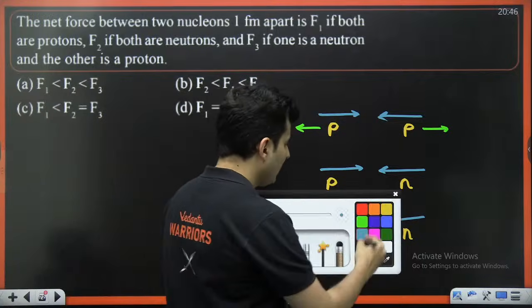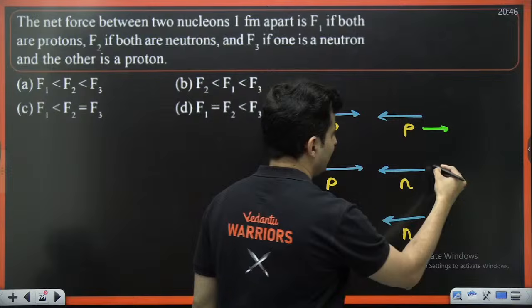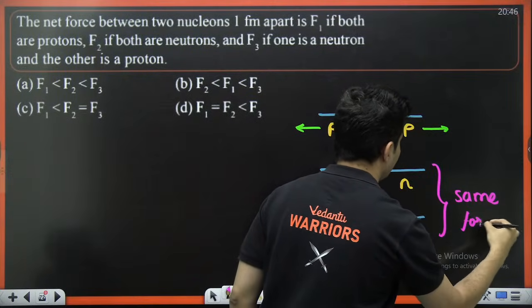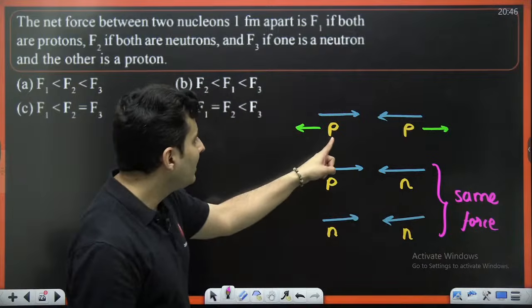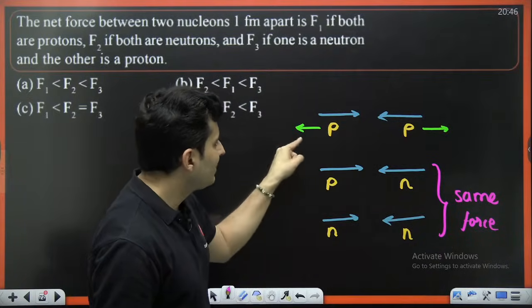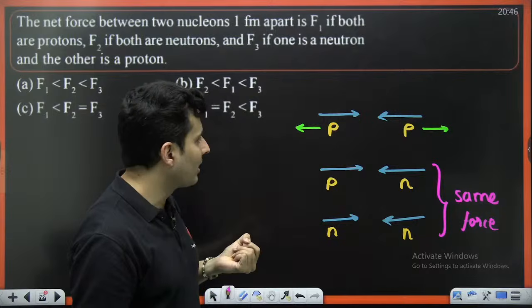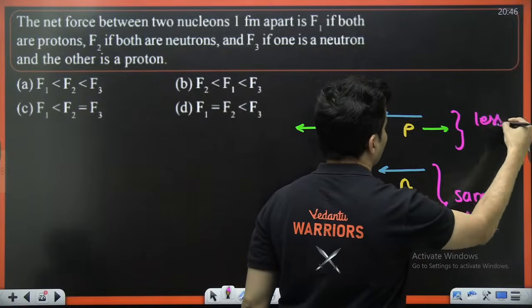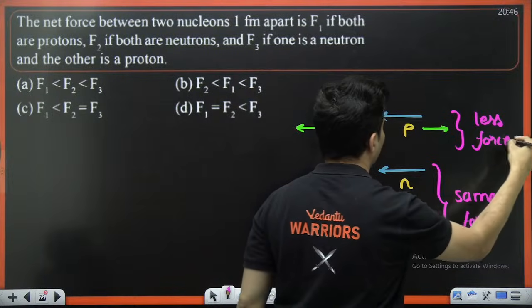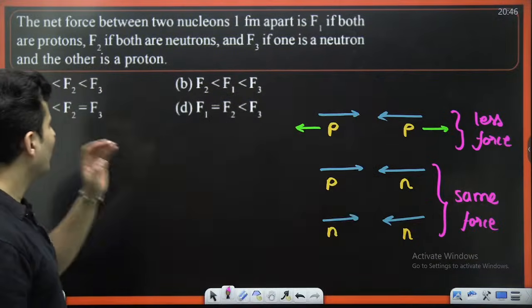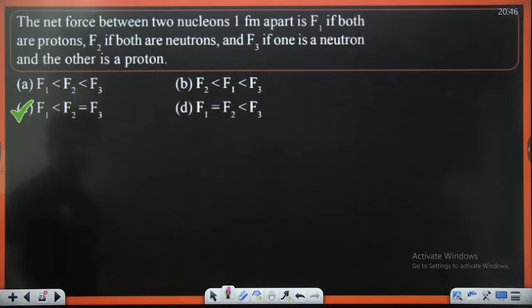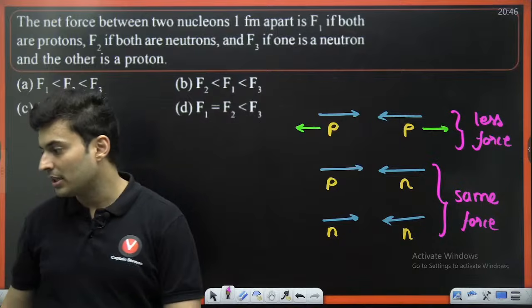In the proton-proton case, the force is slightly cancelled by the electrical force, so there is slightly less force in diagram 1. The first one is less, and the next two are equal. I think it is C. Just check this out.